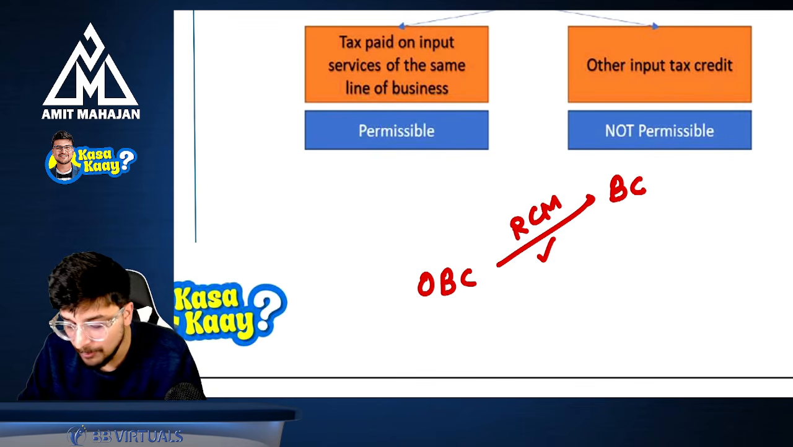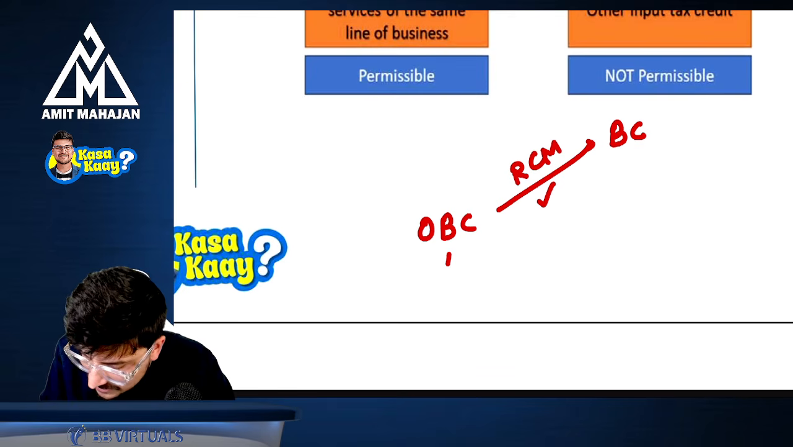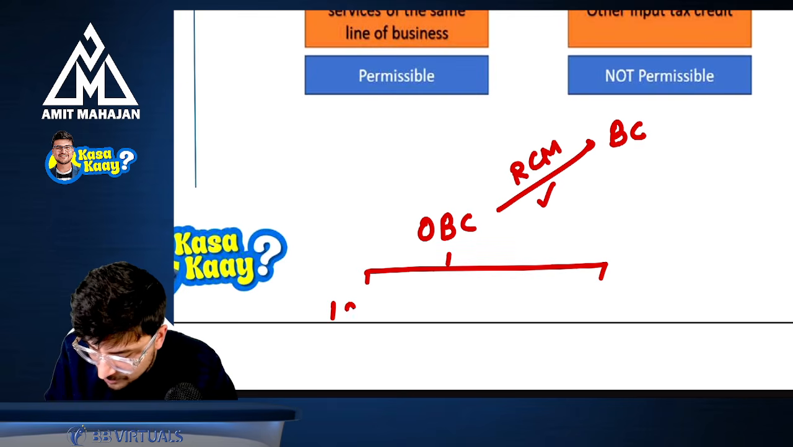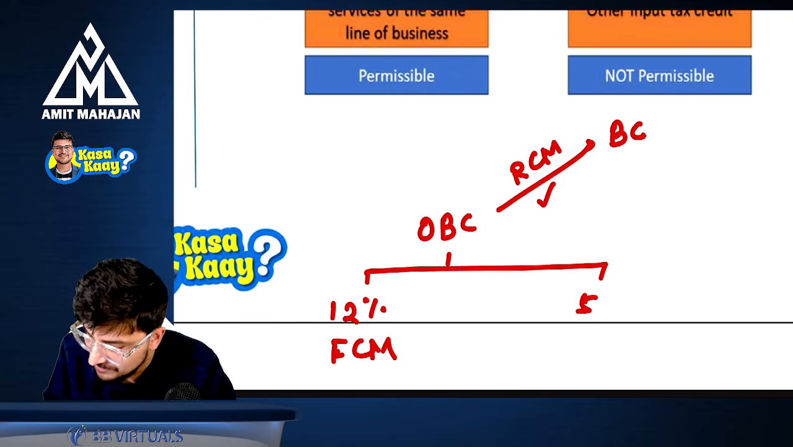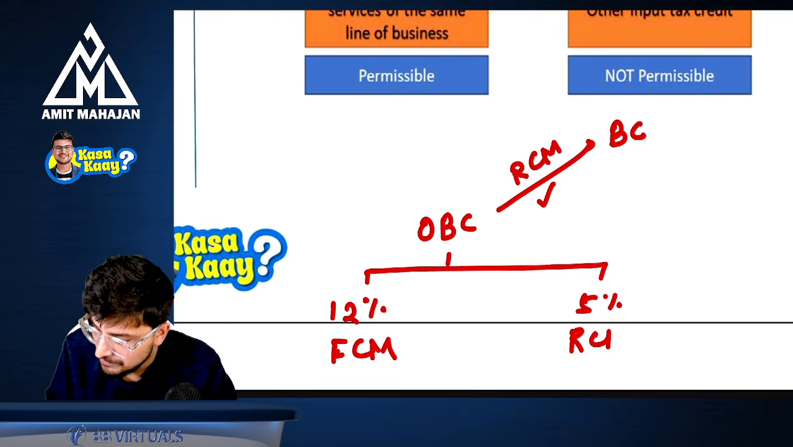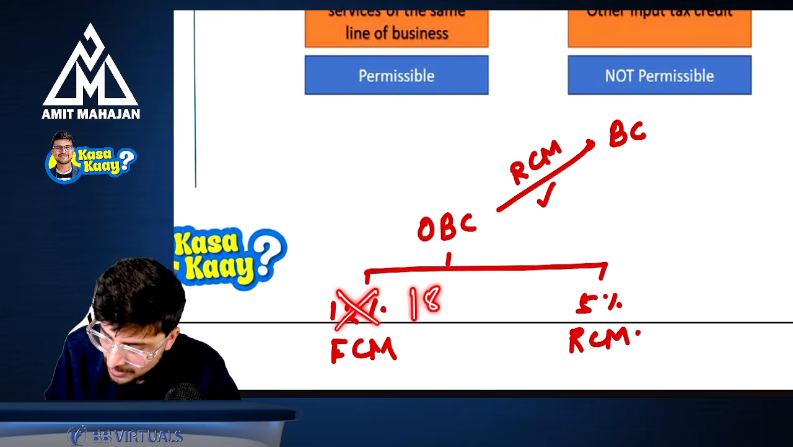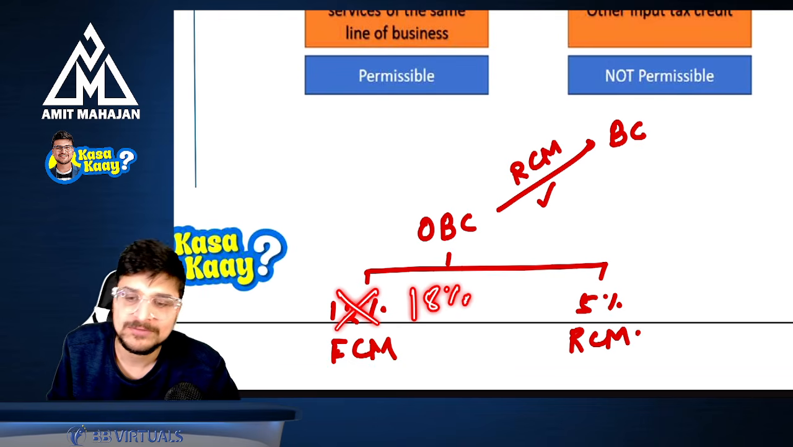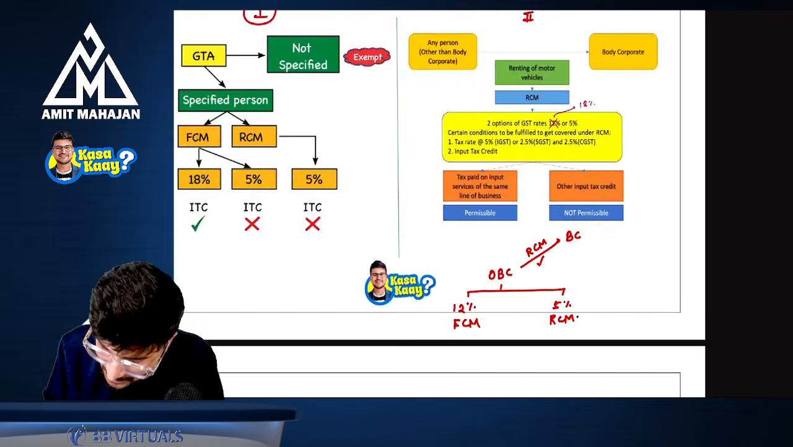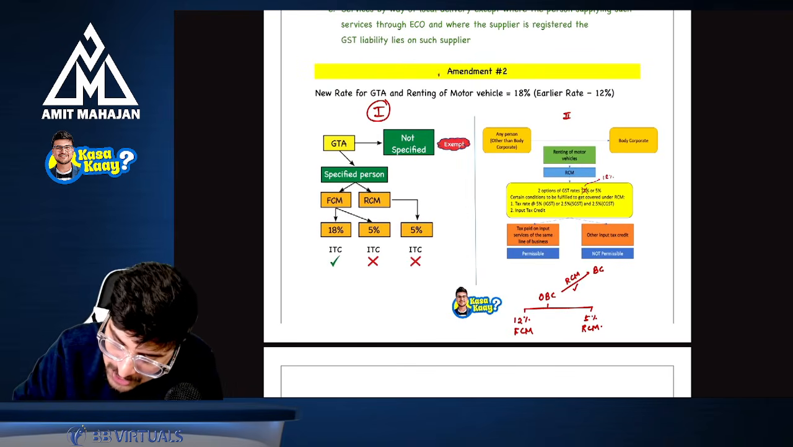Perfect. Now, the point is here also, this other than body corporate had two options: 12% with FCM and 5% with RCM, right? So this 12% has been changed to 18%. This is the only difference. Are you understanding this? Perfect. Okay, so this is your amendment number two.